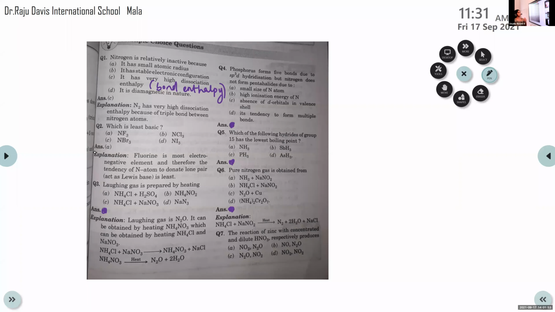Due to high electronegativity or high electron gain enthalpy, they have a tendency to withdraw electrons rather than donate lone pairs. That's the reason. So option A, NF3, is the correct answer.